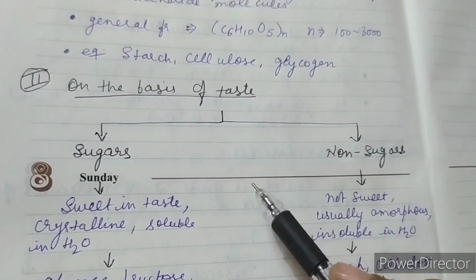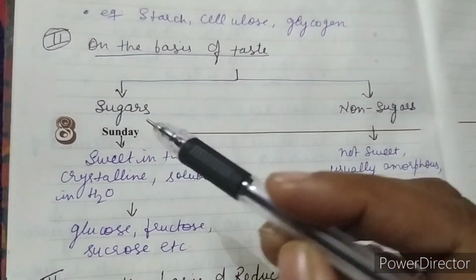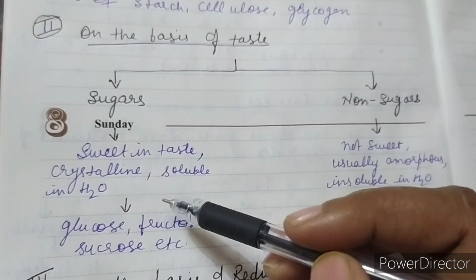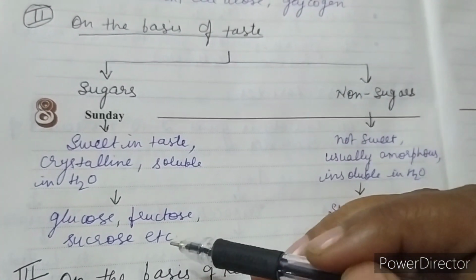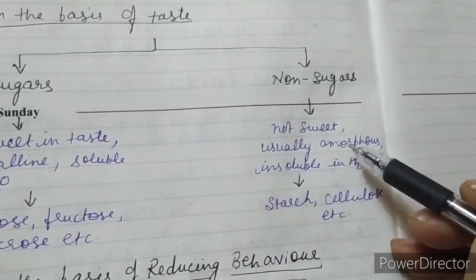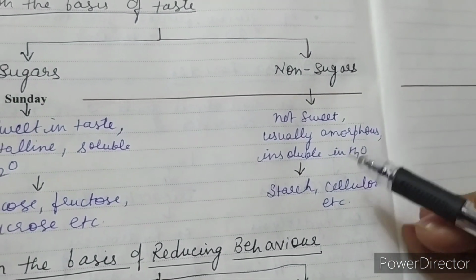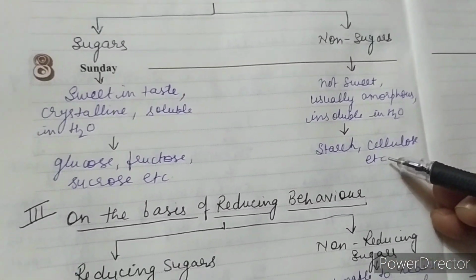Next, on the basis of taste, carbohydrates are classified as sugars and non-sugars. Sugars are usually sweet in taste, crystalline, water-soluble, and include glucose, fructose, sucrose, lactose. And non-sugars are just opposite in nature. They are not sweet, usually amorphous or powdery in nature, insoluble in water, and include starch, cellulose, etc.